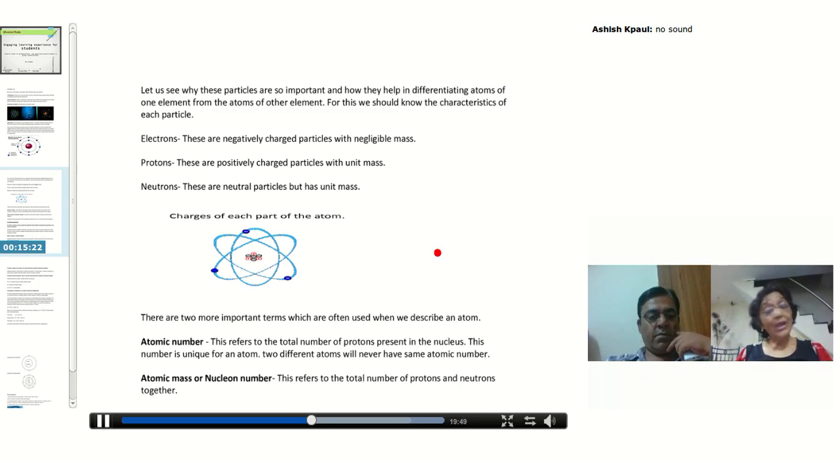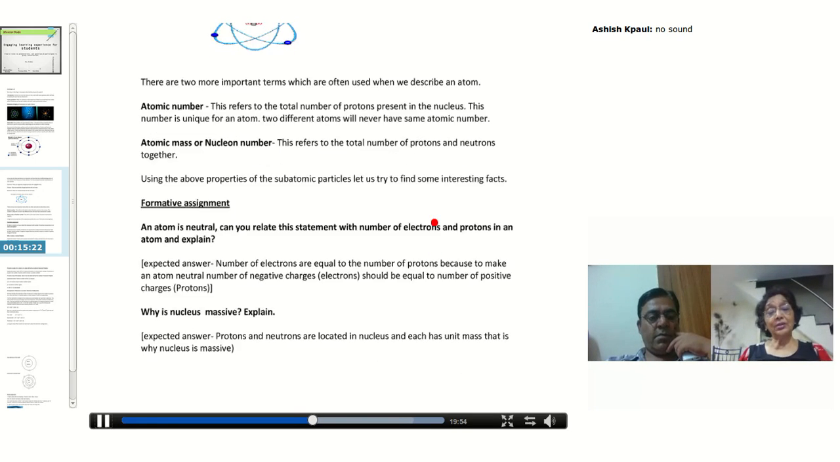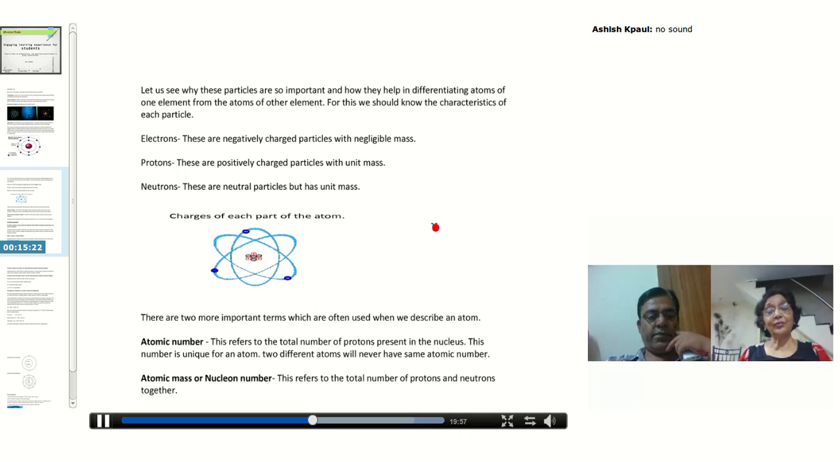Now I have given you enough information, so let me see how much you have learnt. For this, I have to take some formative assessment, you can say. I know you don't like it, but it's good for your health, good for your brain health, so let me do it. My first question is, an atom is neutral. Can you relate this statement with the number of electrons and protons in an atom? And can you give me an explanation for your answer?